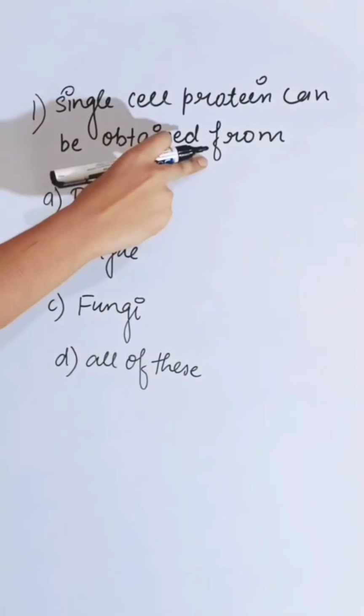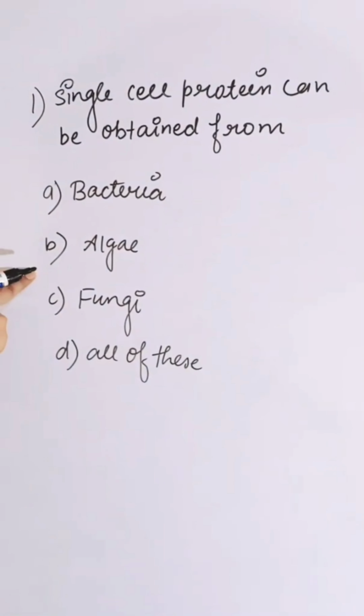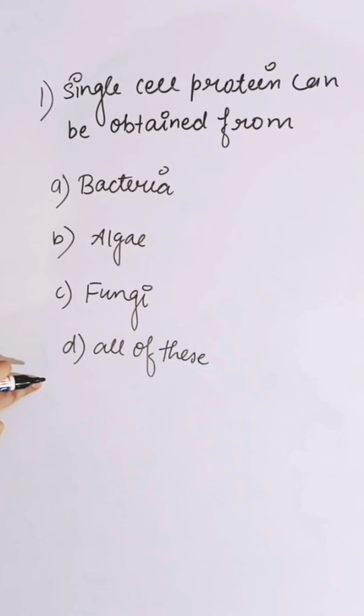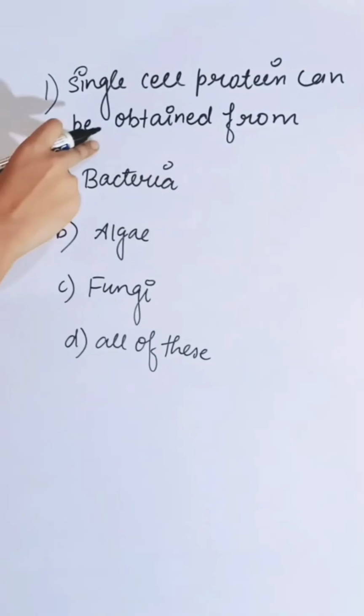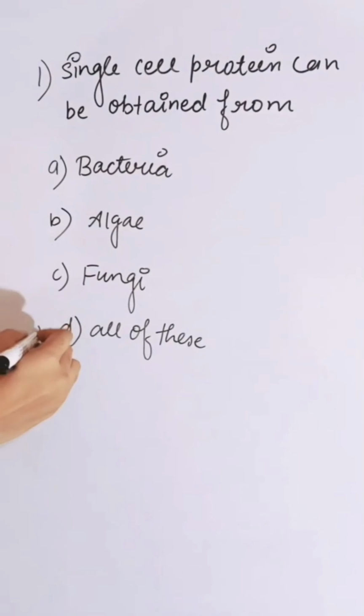Protein can be obtained from first option bacteria, second algae, third fungi, and fourth is all of these. These all are the ways by which single cell protein can be obtained. So the correct answer is D.